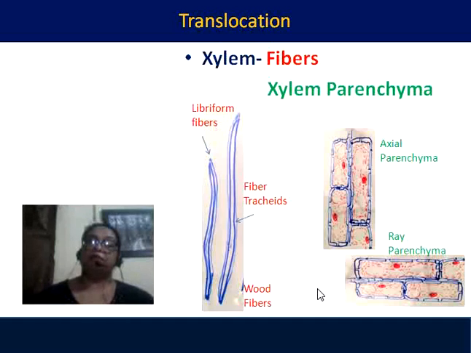This deposition makes it like a fiber, and very little or no conduction takes place through libriform fiber. Fiber tracheids appear like tracheids, but due to high deposition they become very narrow, and instead of conduction they act as mechanical support, so they are called fiber.